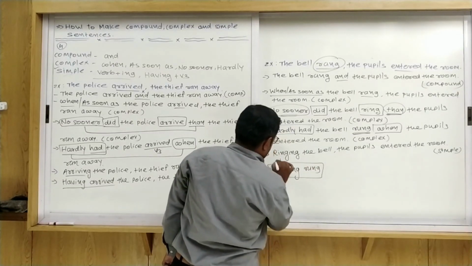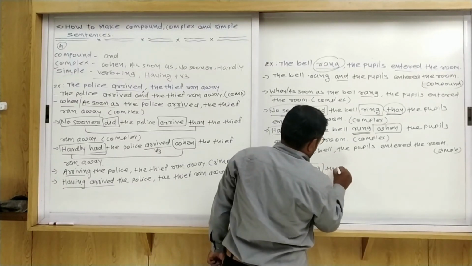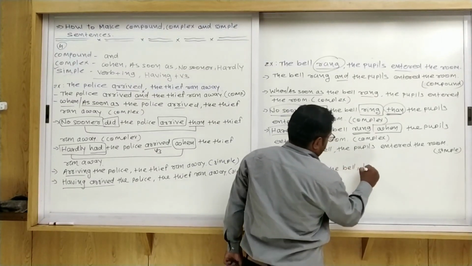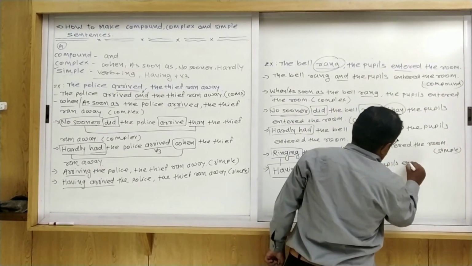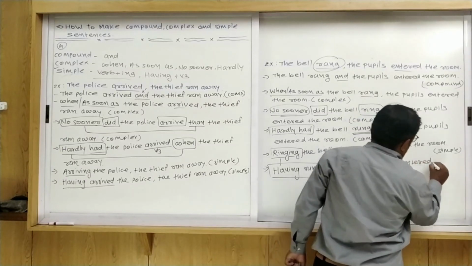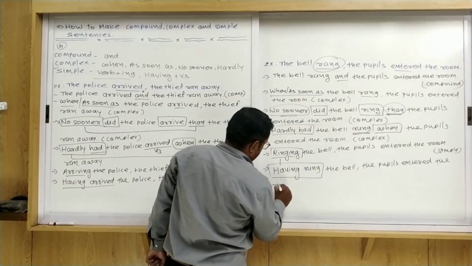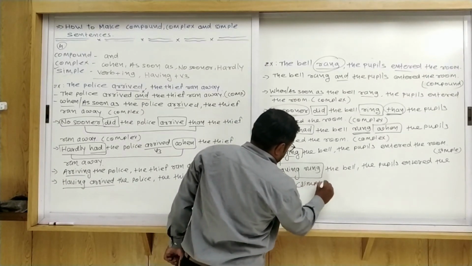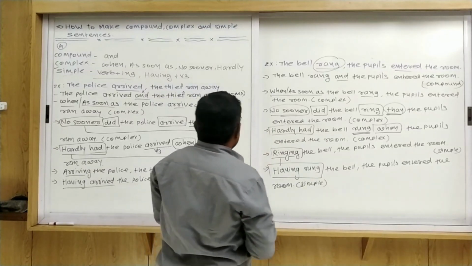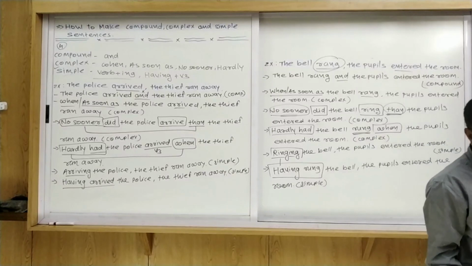So having rung the bell, the pupils enter the room. Okay dear friends, this is also a simple sentence. So now this one is also finished. So I think all of you understood very well.